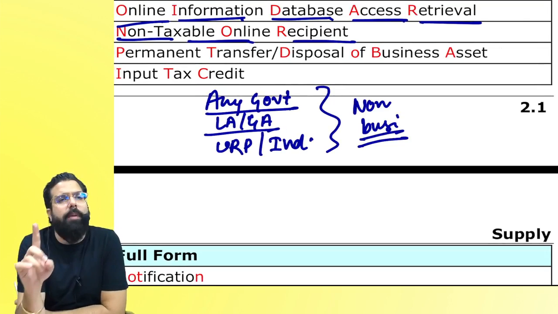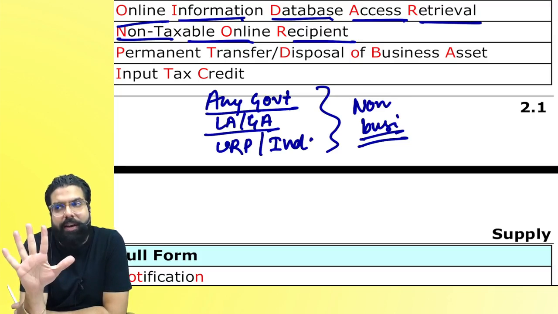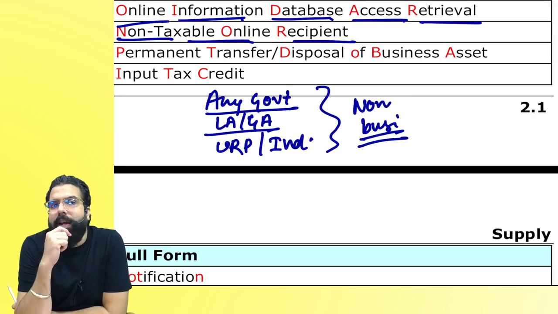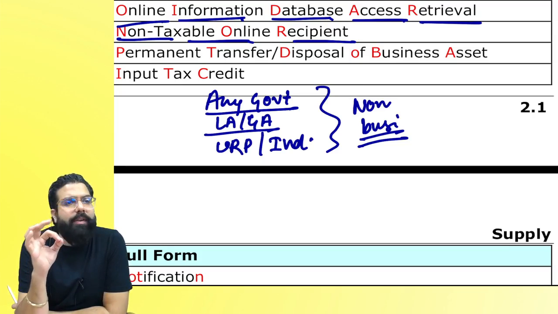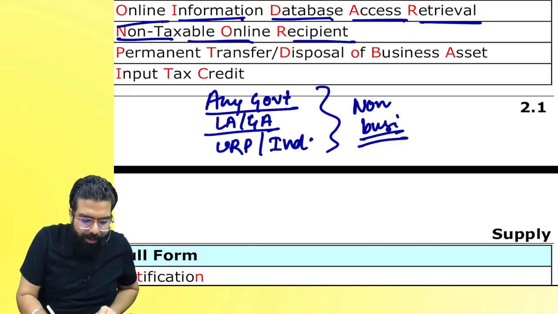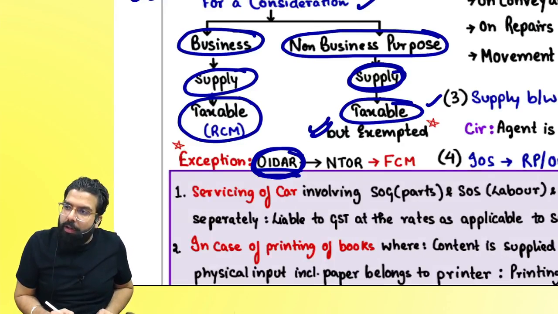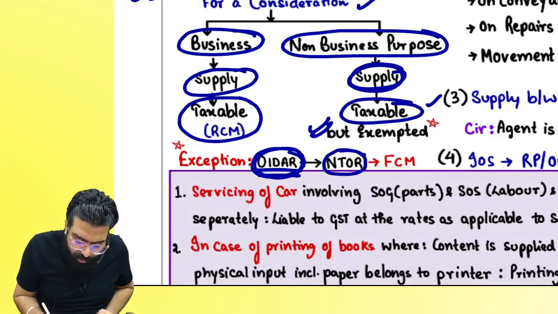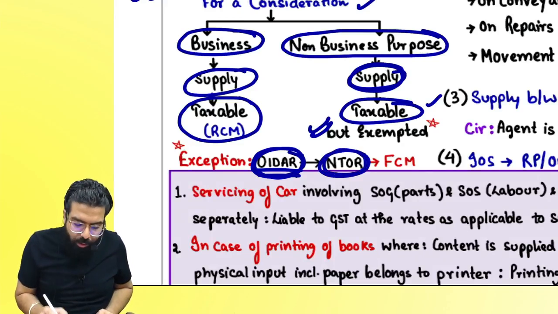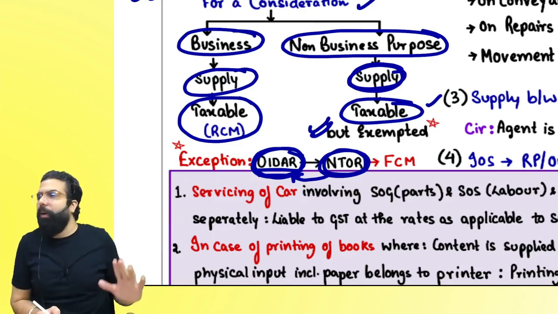NTOR means any government, local authority, governmental authority, or an individual or any unregistered person, and they are receiving OIDAR services for non-business, non-commercial purpose. In that scenario, the government told, sir, this OIDAR who has provided the services to this NTOR will charge the GST on forward charge and pay it to the government. Are we clear, everyone?